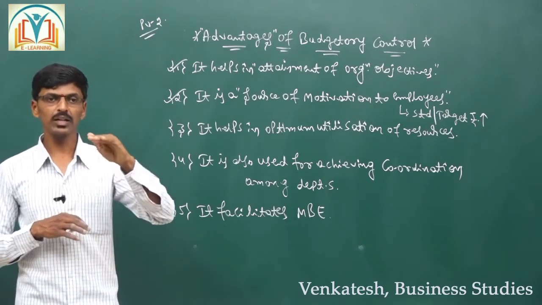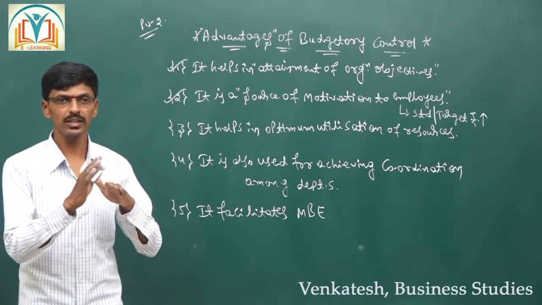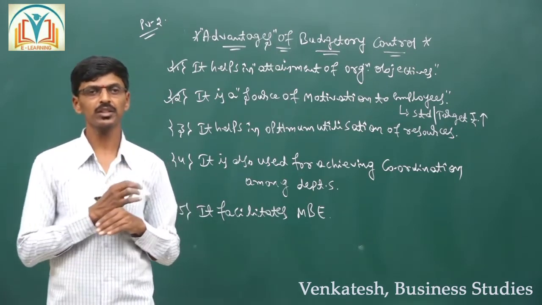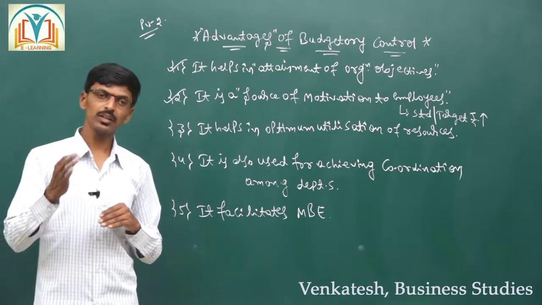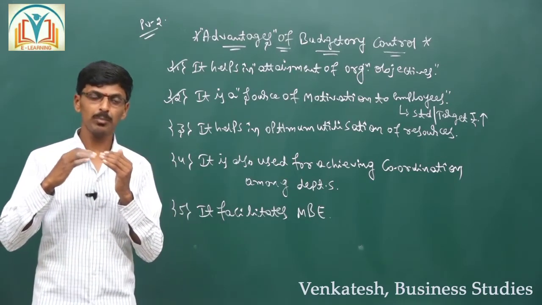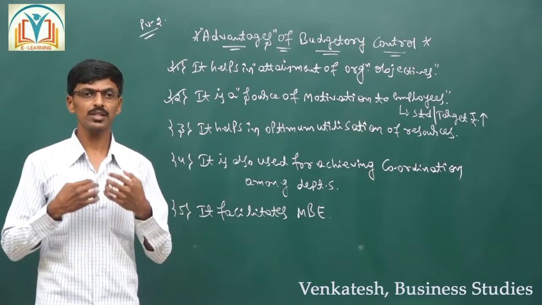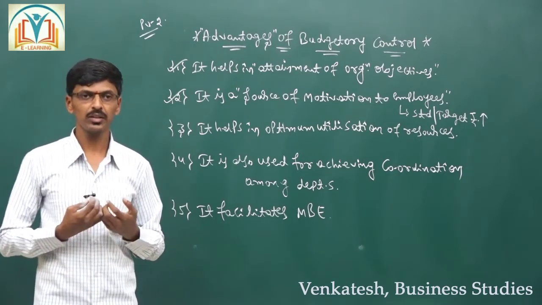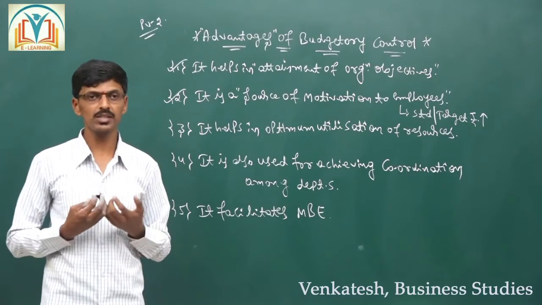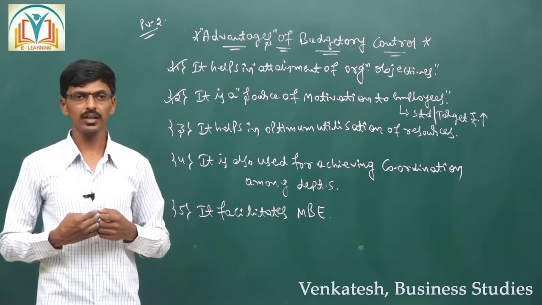If they meet the target, they are going to get the standard salary or remuneration. If the employee has met the target and performed over the standard, they are going to get higher remuneration, like the bonus and the incentives.